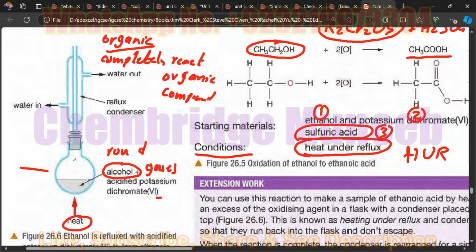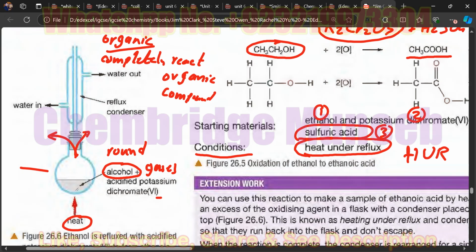And if we allow them to escape out from this mixture, then will there be any reaction to be done in this flask? I'm asking that when you heat the alcohol and it converts into the gaseous state, will there be any alcohol left behind in this flask?